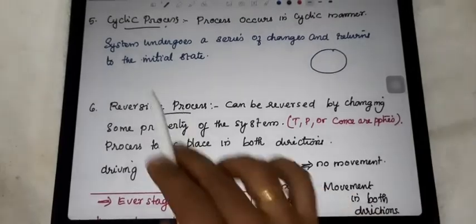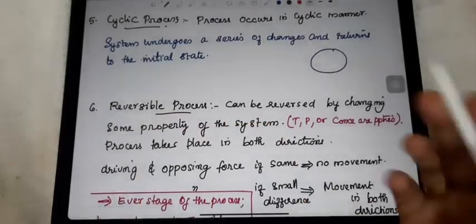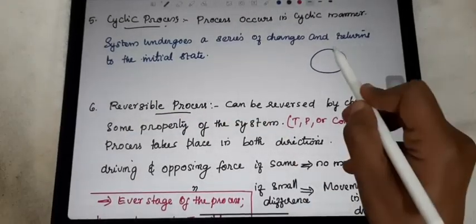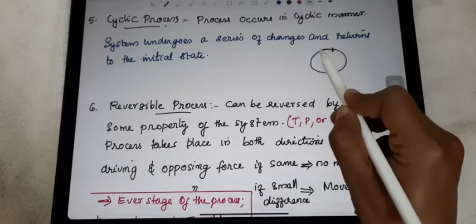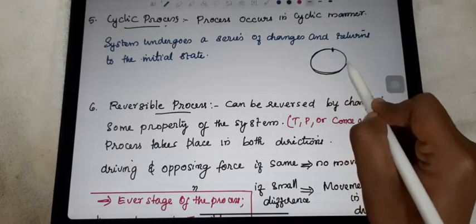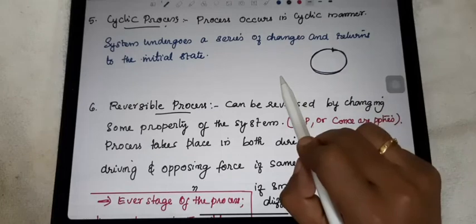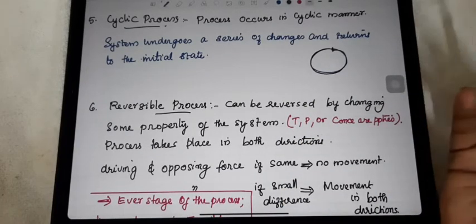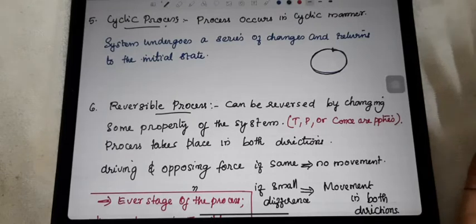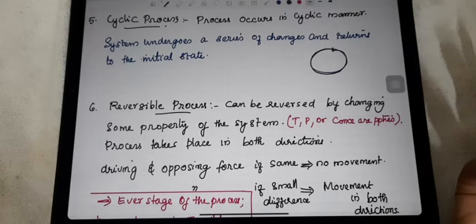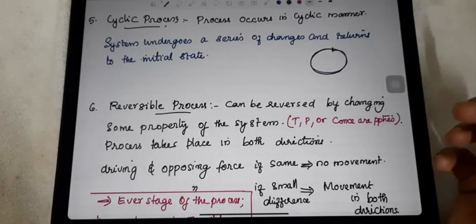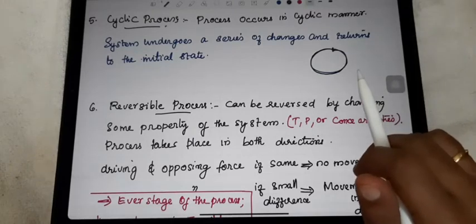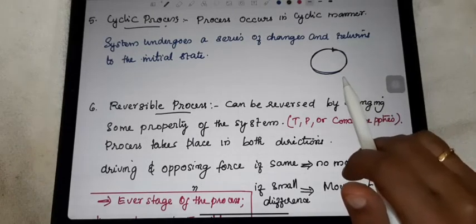Next is the fifth one, that is the cyclic process. Cycle, everyone knows that. Cycle means what? From here when you start, after some time we will reach the same point. That is said to be the cycle. So what is meant by cyclic process? When it occurs in a cyclic manner, such a process we can call the cyclic process.